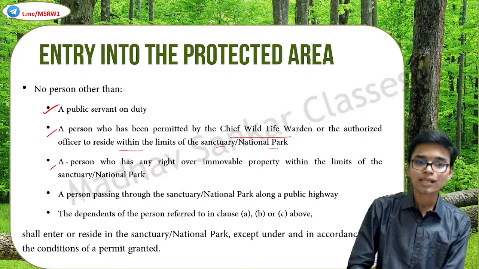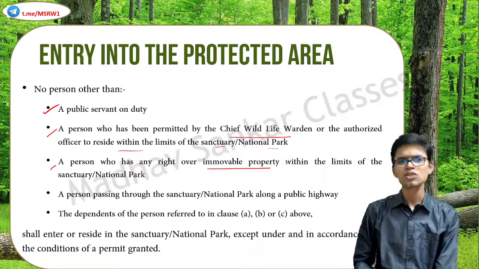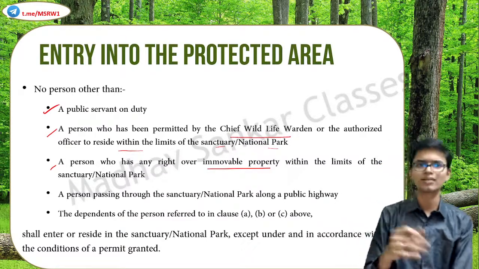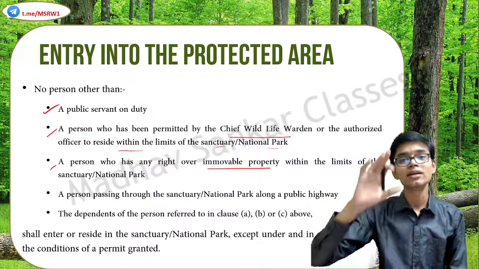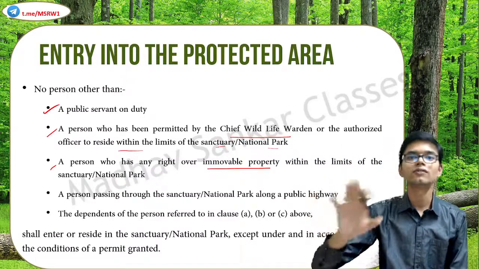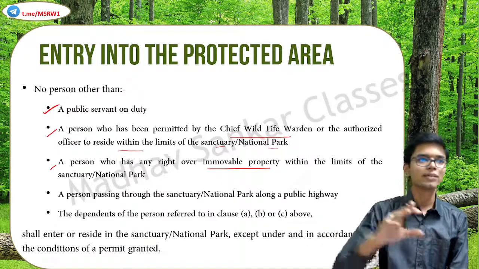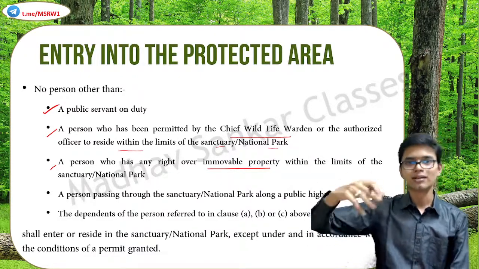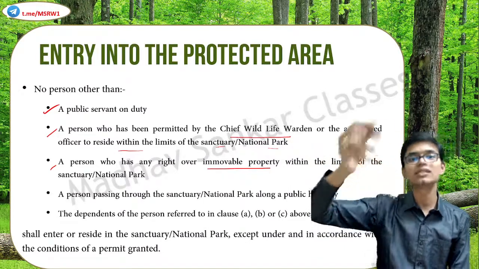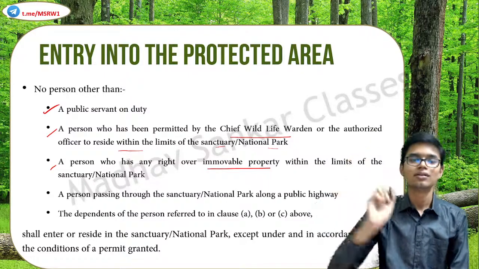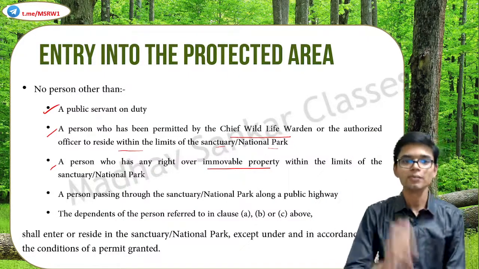A person who has any right over immovable property within the limits. So he or she may not be residing inside the national park, but might have some immovable property within the boundaries of that national park or sanctuary. That's possible. He or she might be living somewhere else, but still might own a piece of land which is inside the sanctuary or national park. So such people can enter without a permit.